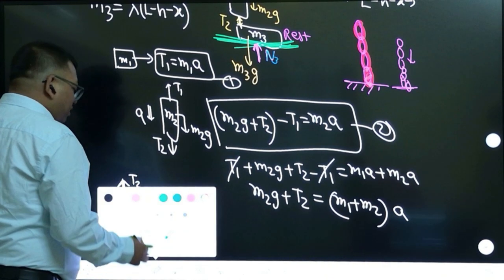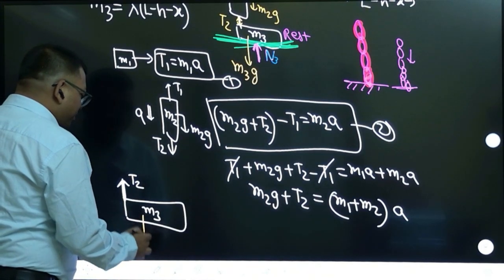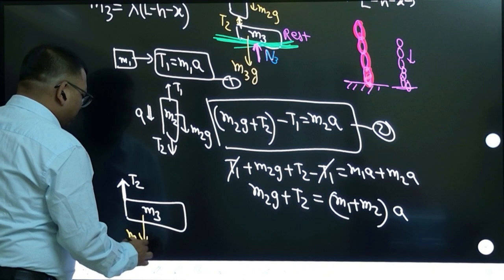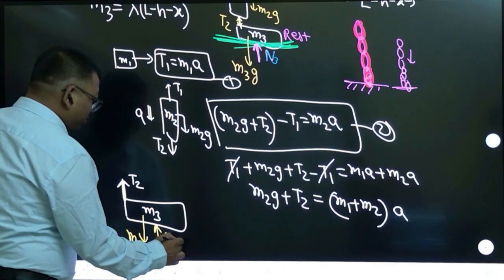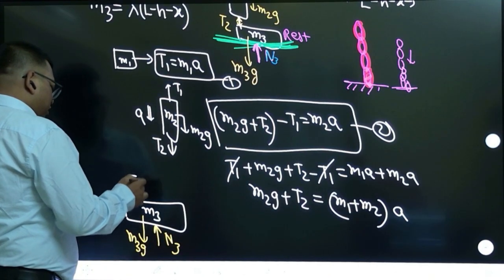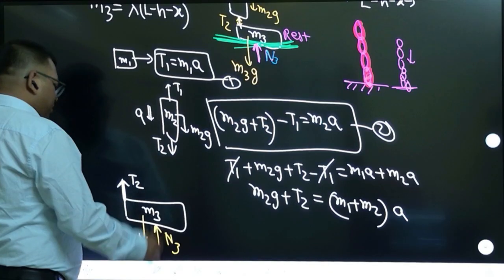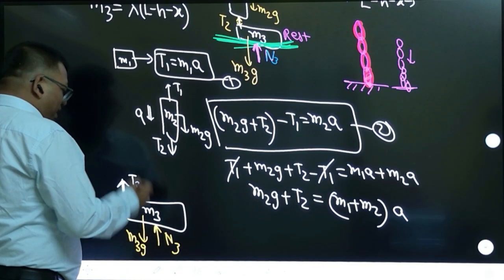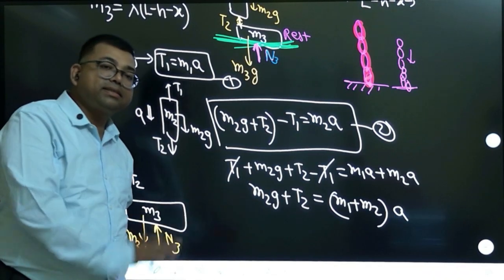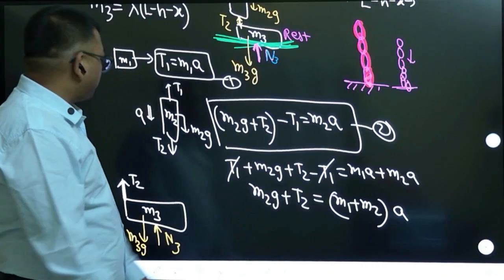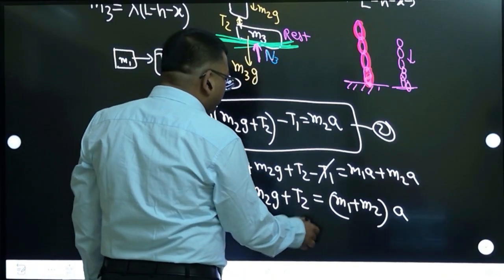But you may think a little deeper: its weight M3g is acting, and there is a normal here also acting, this normal M3 which we have written. So T2 has to be balanced with this, right? T2 has to be balanced, but that is what they are not considering. They are considering that by magic it is disappearing. So if you consider that by magic it disappeared, T2 will become 0.